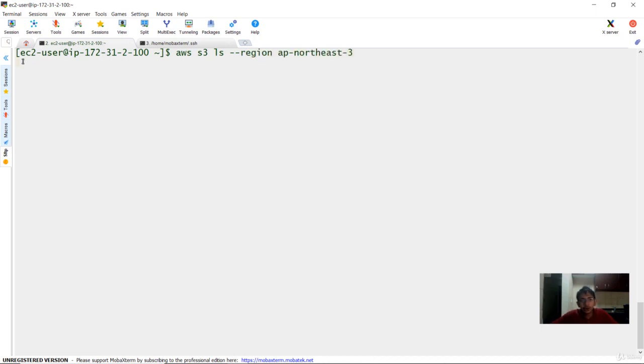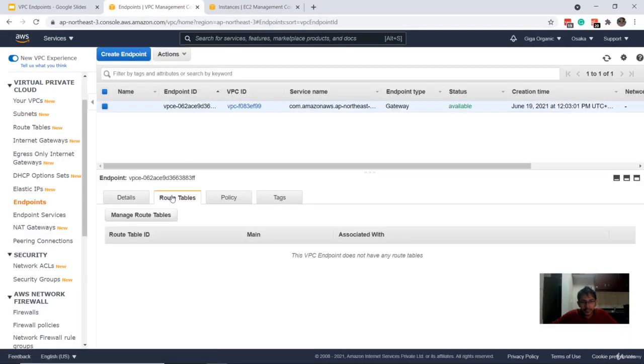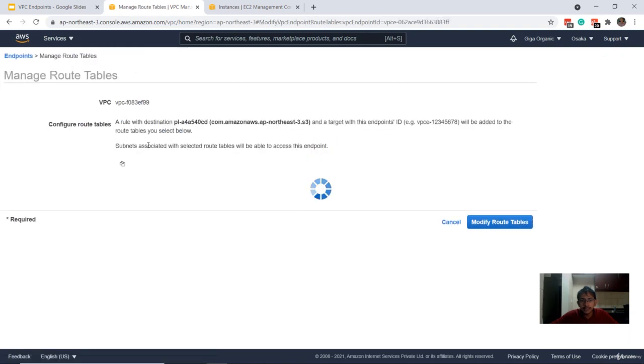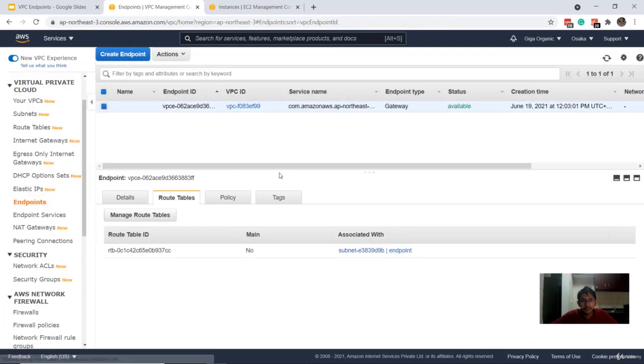As expected, you will not see any result, primarily because there is no way of routing this specific traffic towards S3. So now I also have the VPC endpoint that is already created. Let's go ahead and associate this endpoint with the route table which is associated with the private subnet. So let me go ahead and do that.